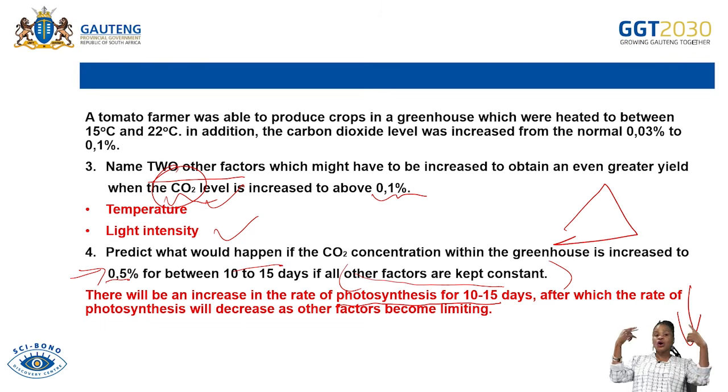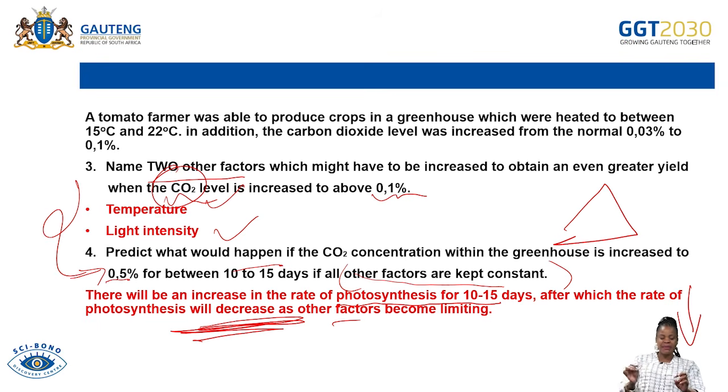If they are not increased, the rate of photosynthesis will only increase for 10 to 15 days. After that it is going to decrease, because other factors were kept constant and not increased. So that is our prediction.